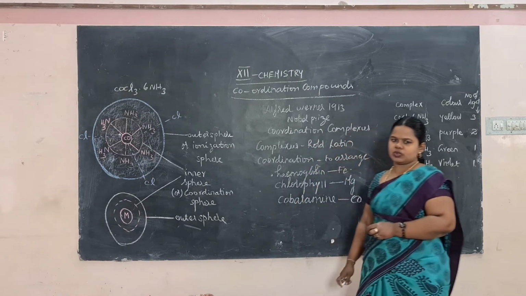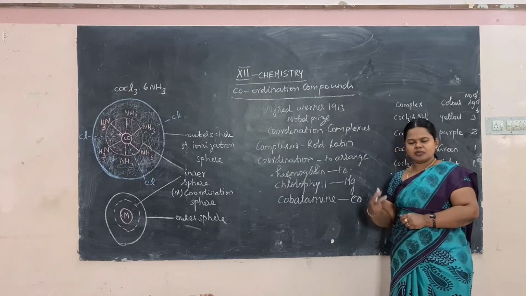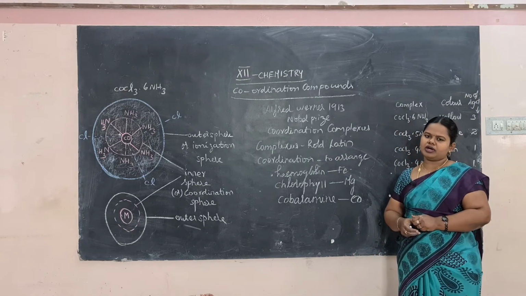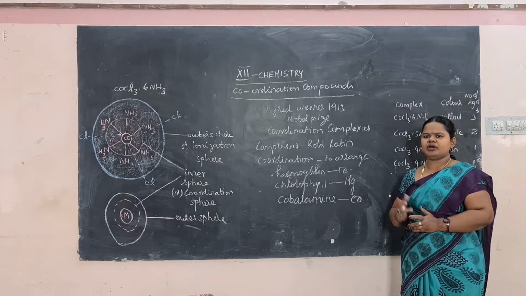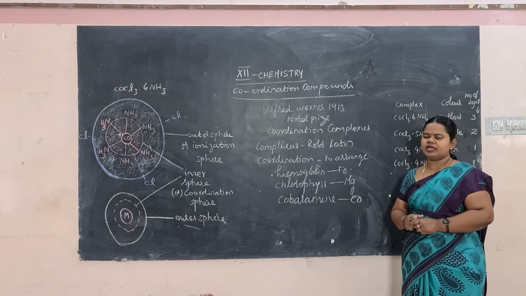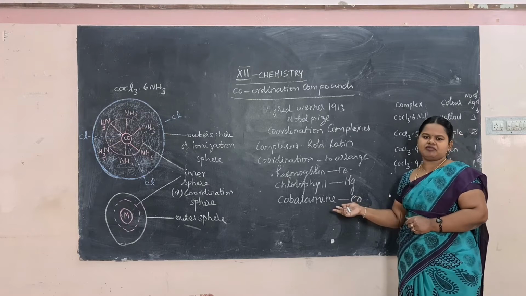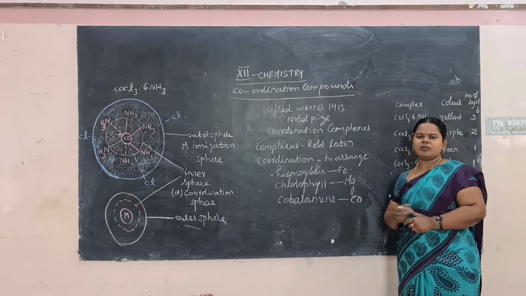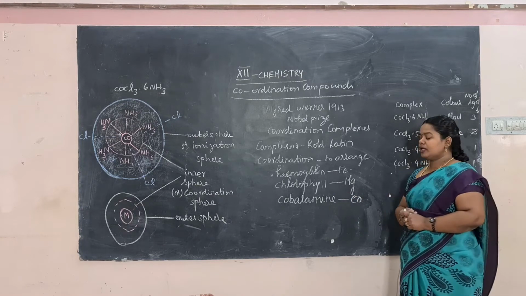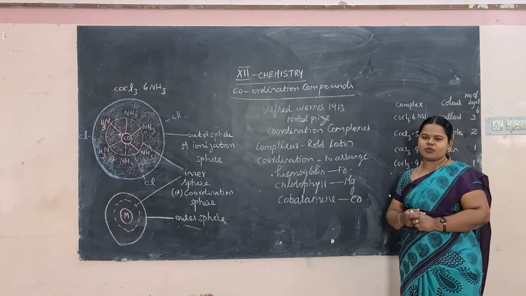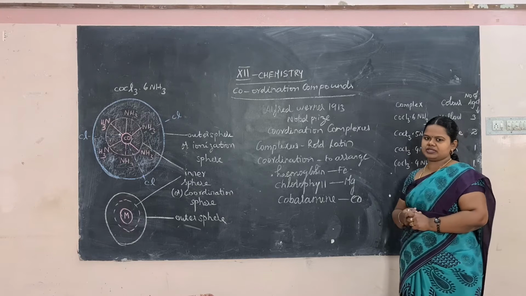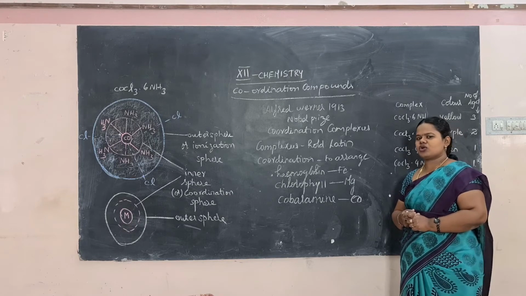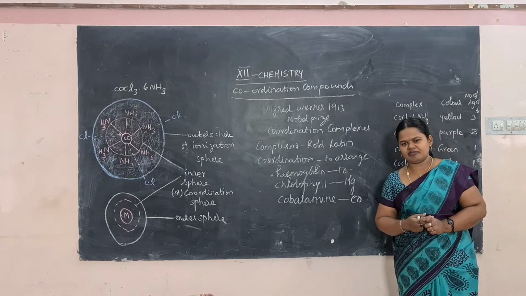Vitamin B12, cyanocobalamin, is an important compound for our hemoglobin as well as for oxygen transport in the human body, and to prevent deficiency diseases. This cobalamin vitamin is very important, and it is a coordination compound of cobalt. So from all these examples you can see the coordination compounds are useful in our day-to-day life.